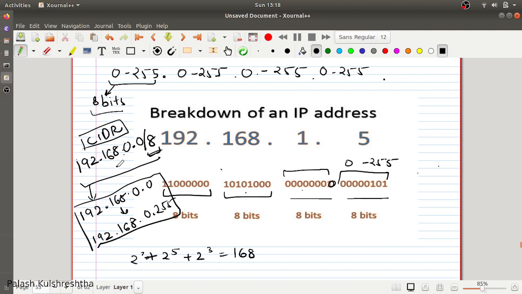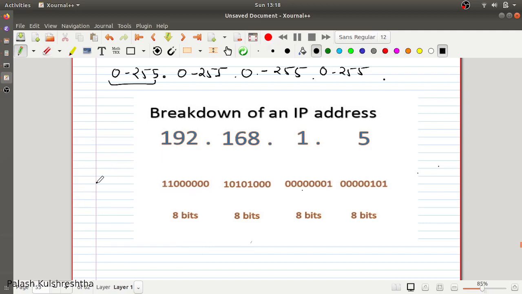So this is 192.168.0.0. Let's try to see another IP address range. Let's see what addresses are going to be present in 192.168.1.12.